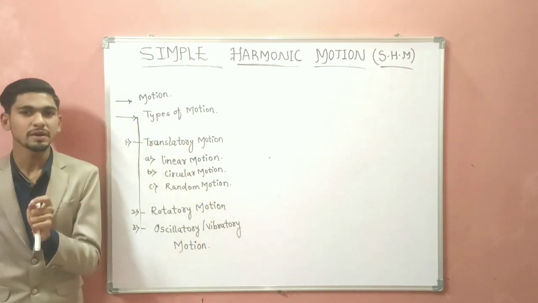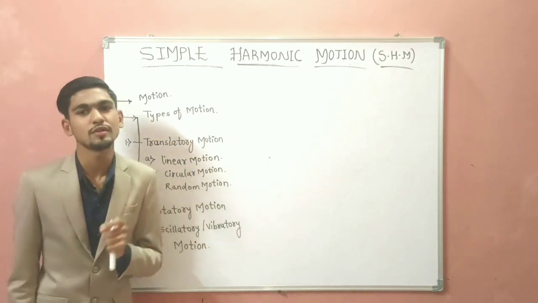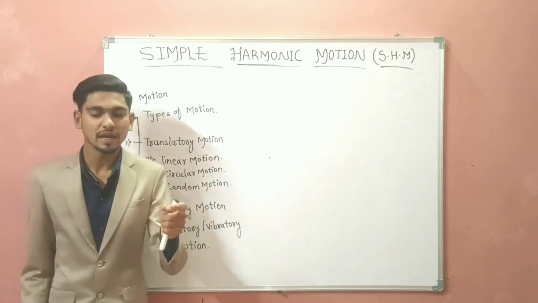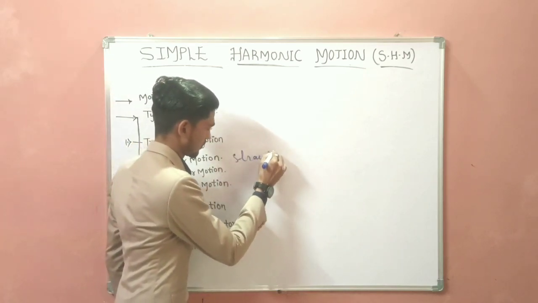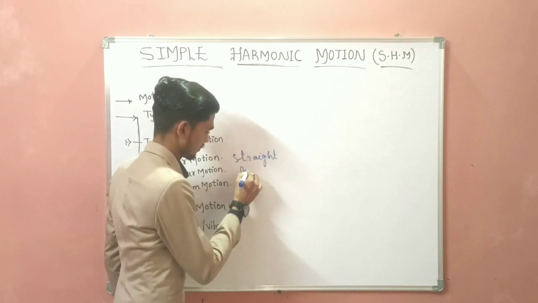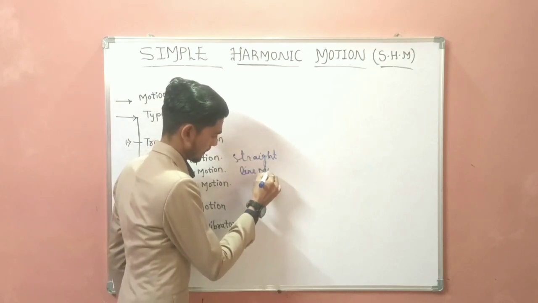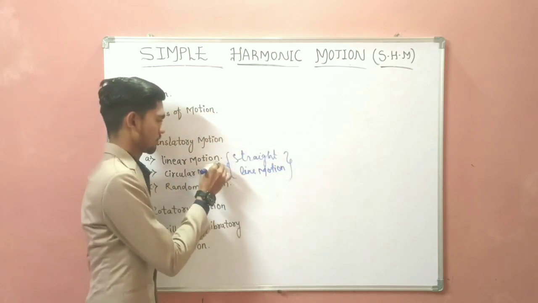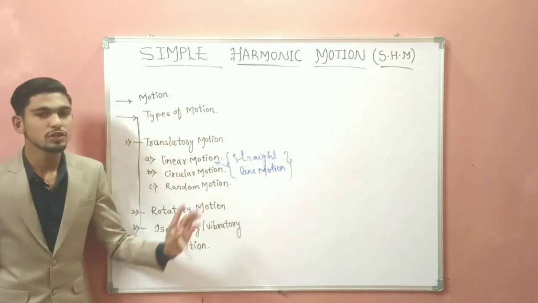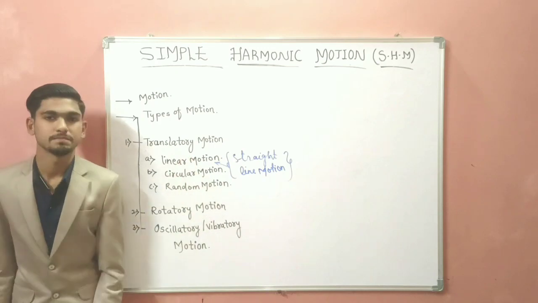Linear motion, my dear friends, is the straight line motion of a body. Straight line motion of a body is called linear motion.